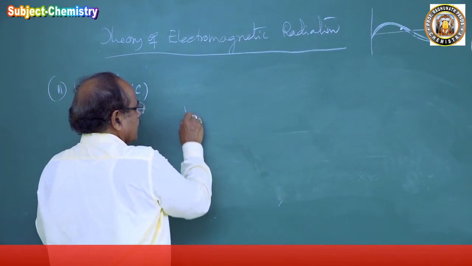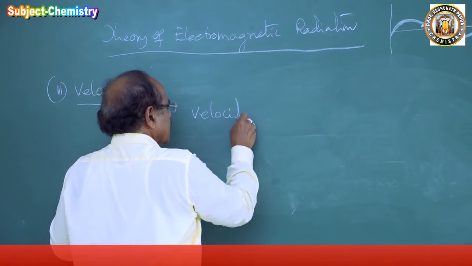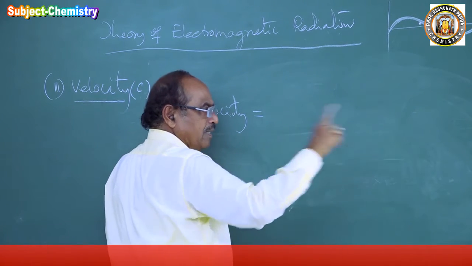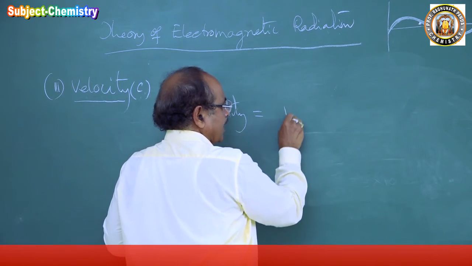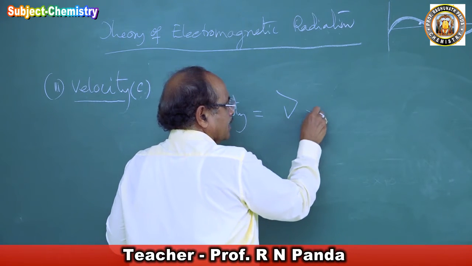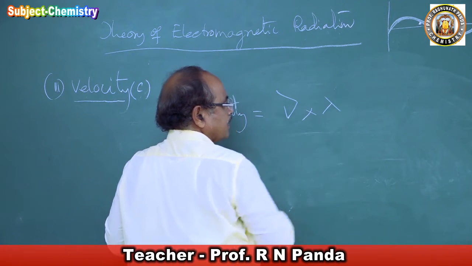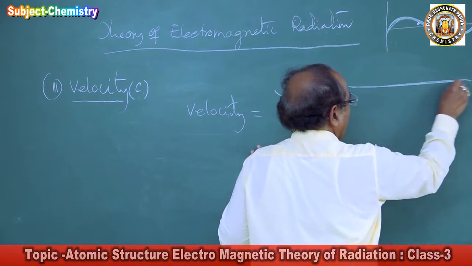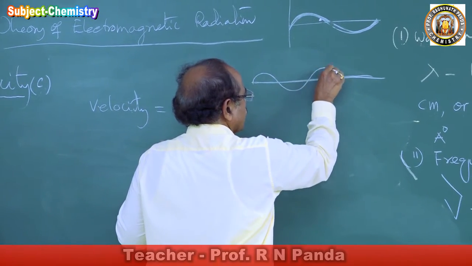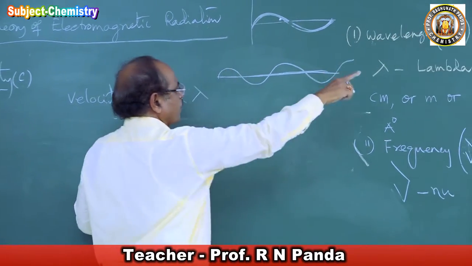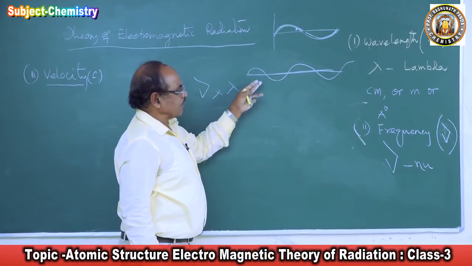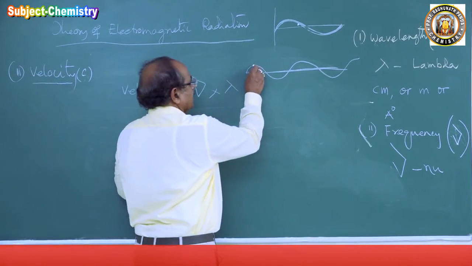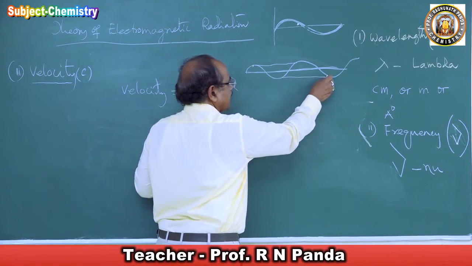Velocity is the distance moved. Because the wave is moving, velocity depends on the number of waves, which is the frequency, and each wave has its wavelength. Say this is the wave. The number of waves moving through a point in a second of time is called the frequency. And each wave has a distance, and this distance is the wavelength.